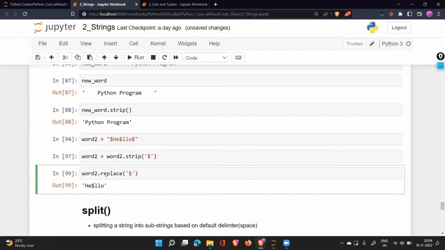There can be multiple ways to do this process, but the best way is this. We say dollar and replace with nothing. You can see I have written double quotes, and in the middle there is not anything, not even a space. They are very close to each other. I have created double quotes that are completely empty. So this dollar in the middle will be replaced by an empty character, which will not take any space. If I had put a space, it would have added that space there, but now you can see what has happened.